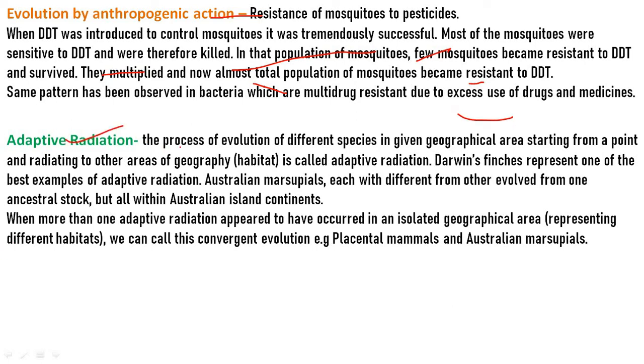And adaptive radiation is the process of evolution of different species in a given geographical area, starting from a point and radiating to other areas of geography, that is the habitat. It is called adaptive radiation.